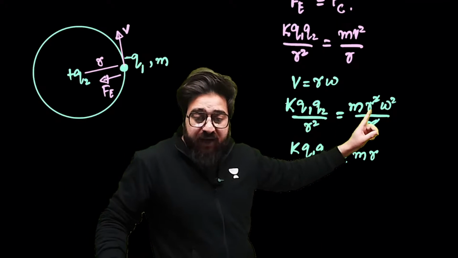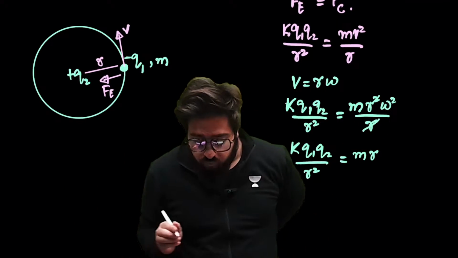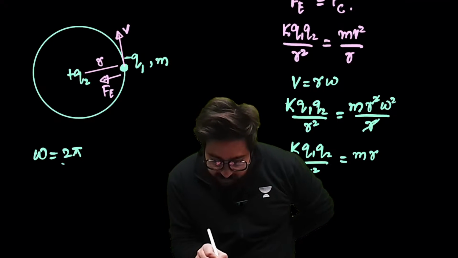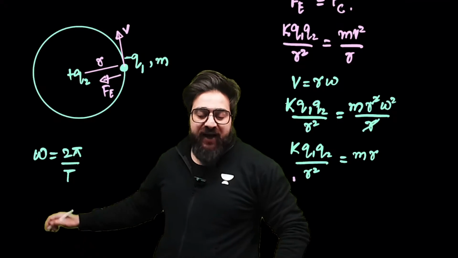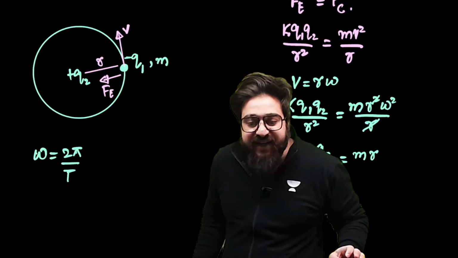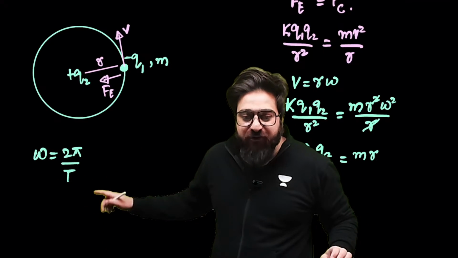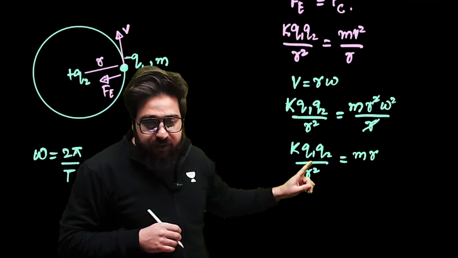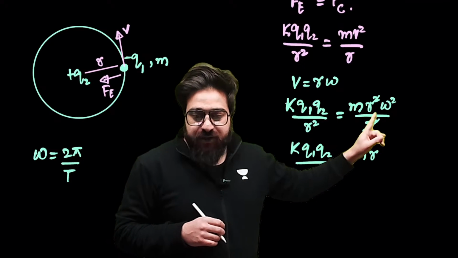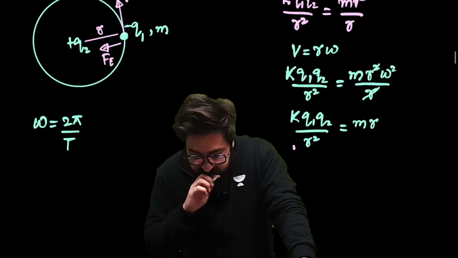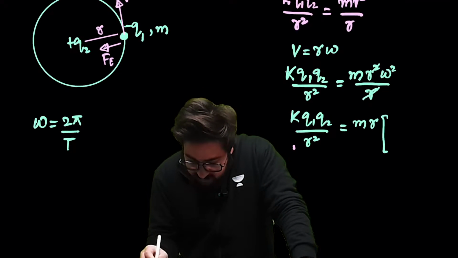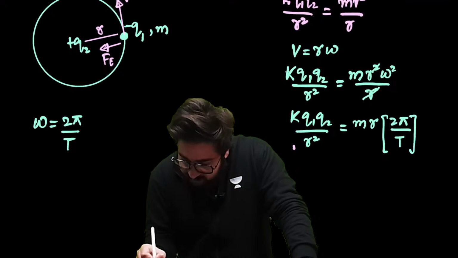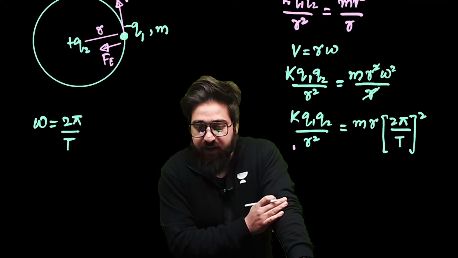Instead of this omega, we know one more formula, that is omega is equal to 2 pi divided by T. Omega is equal to 2 pi divided by T. Now, if you put the value of omega is equal to 2 pi divided by T over here, instead of this omega, you can simply write 2 pi divided by T and its whole square, because we have got the omega square.